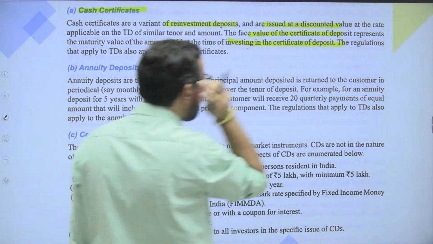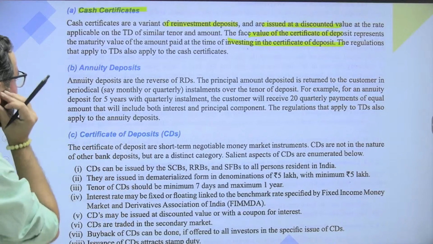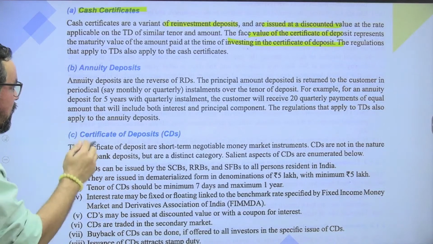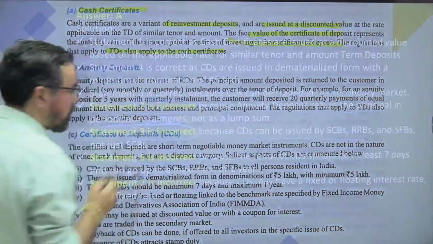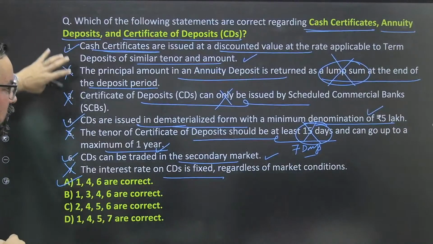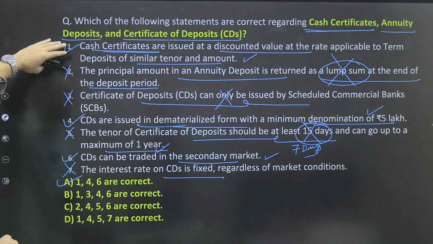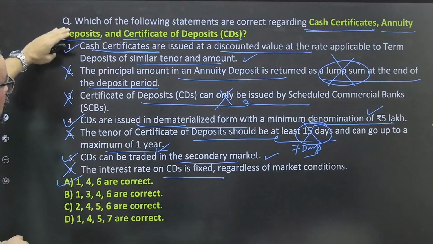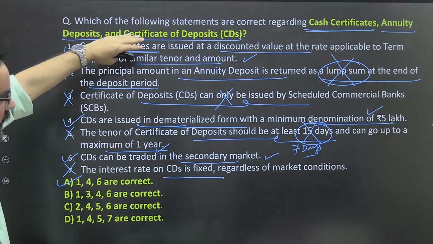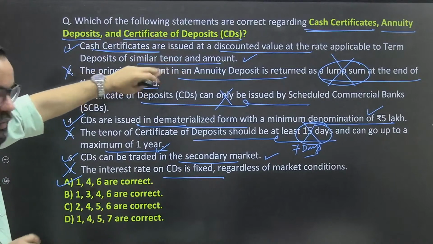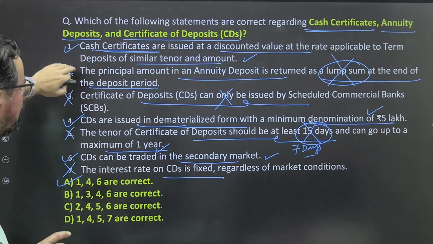The regulations that apply to TD also apply to cash certificates. So there was one statement around this particular one, even in the very first statements. So cash certificates are issued at a discount value at the rate applicable to TD. So that is the same one.